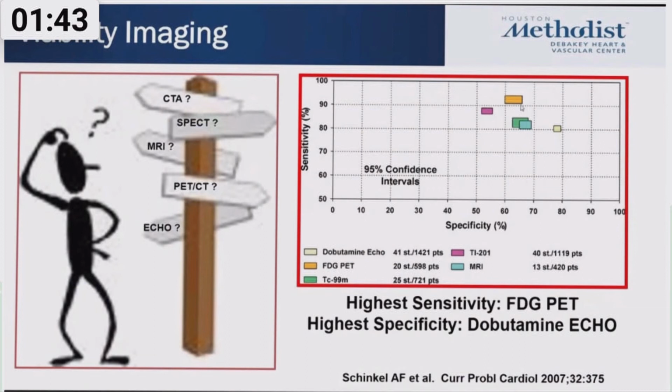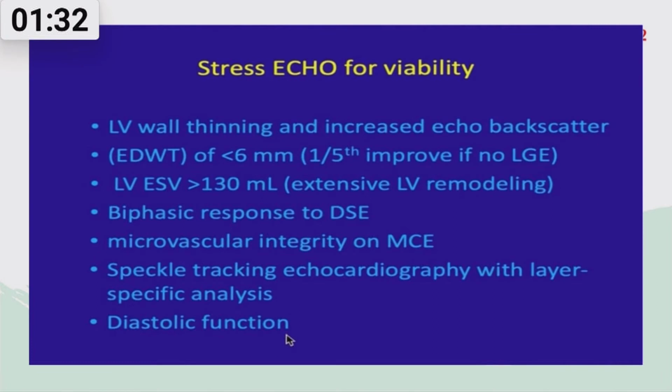So these are the sensitivity and specificity aspects. There we have the nuclear colleague and the dobutamine stress and MRI. I do not want to make any contest among them. I'm not going to go into details, but as an echocardiographer, I want to show you the benefit of stress echo for viability. Remember, if the patient has a left ventricular systolic volume of more than 130, the patient is not going to get the benefit of revascularization. Biphasic response is by far the most specific and most useful parameter for viability.